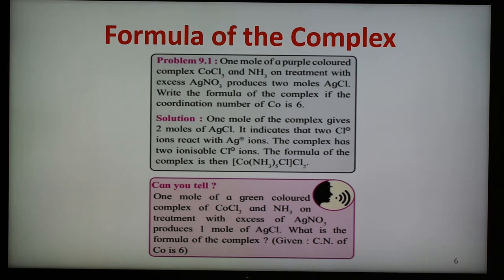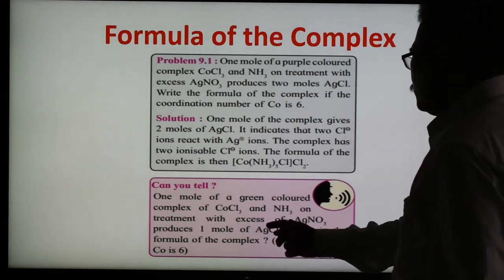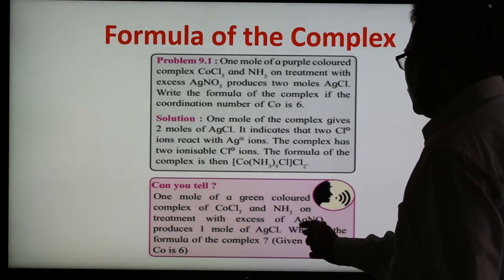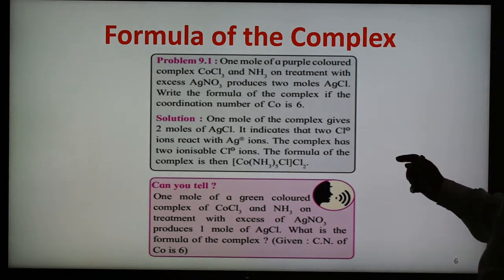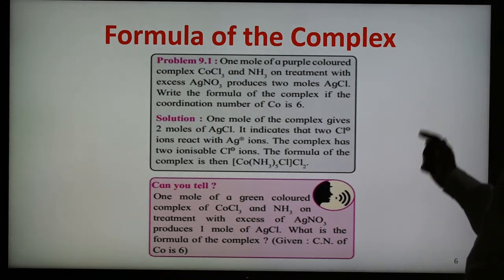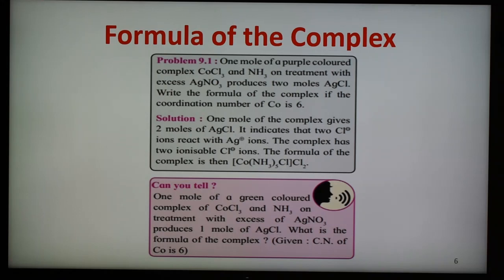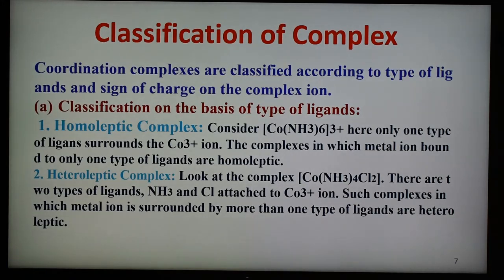So we can give the formula to the complex as Co(NH3)6 with 2 Cl outside the sphere. Here 1 Cl is outside. In this case we can write the complex in the square bracket, Co(NH3)4 and Cl2, and outside the coordination sphere Cl. In this way we can solve and write the formula of the complex.